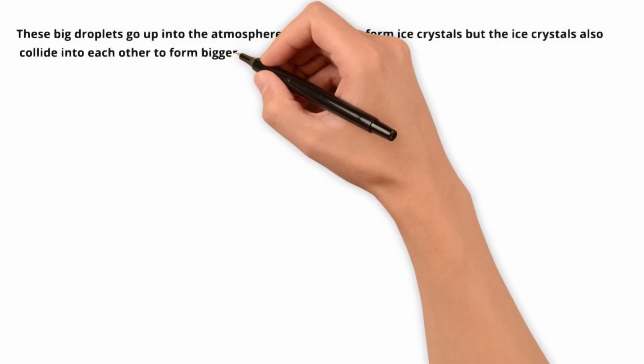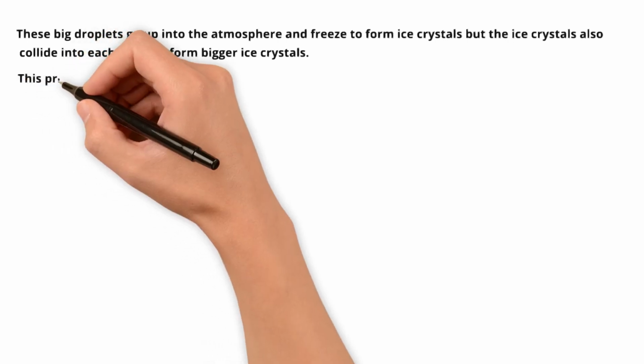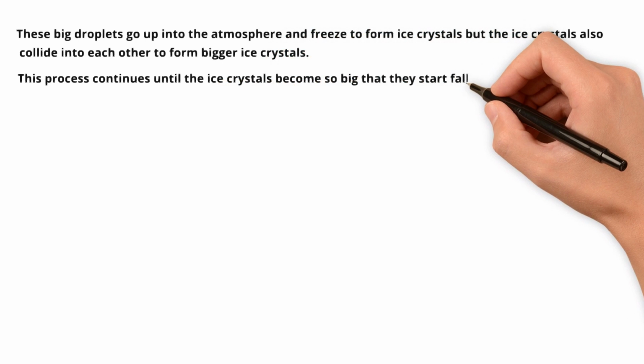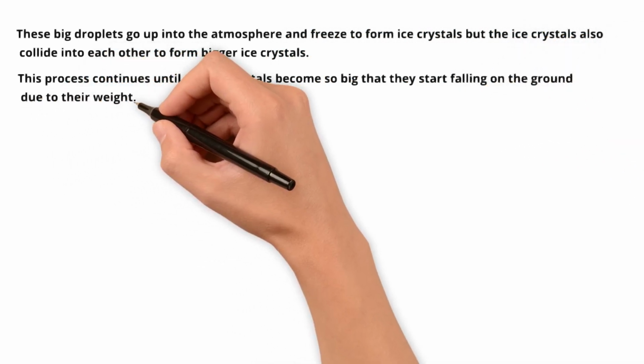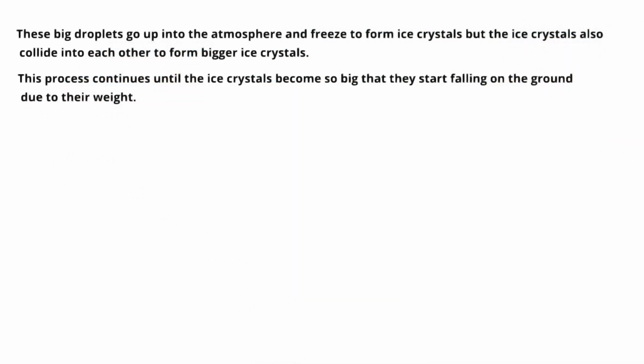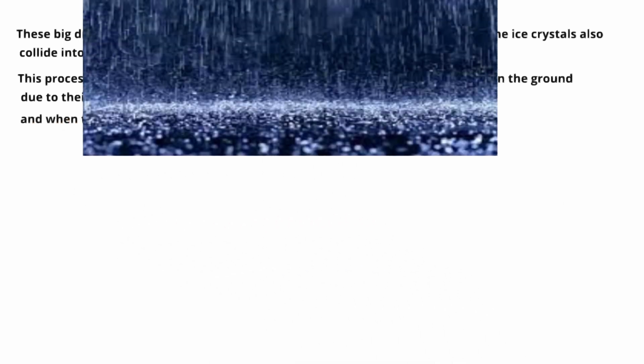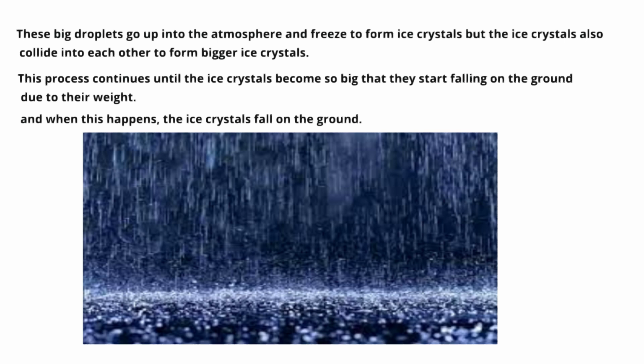These big droplets go up into the atmosphere and freeze to form ice crystals, but the ice crystals also collide into each other to form bigger ice crystals. This process continues until the ice crystals become so big that they start falling on the ground due to their weight. And when this happens, the ice crystals fall on the ground.